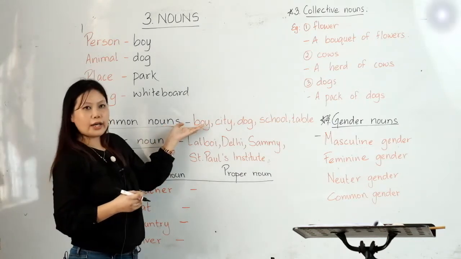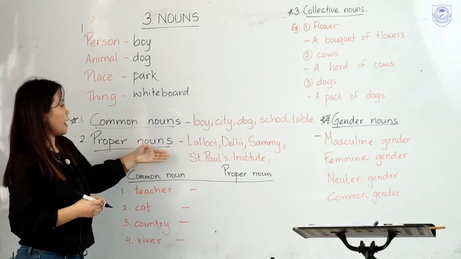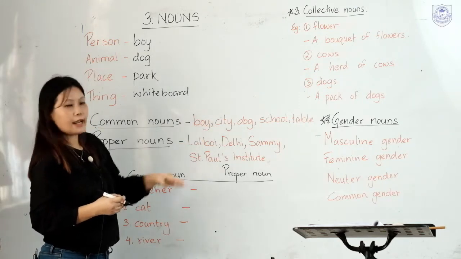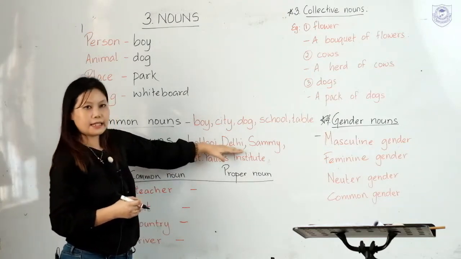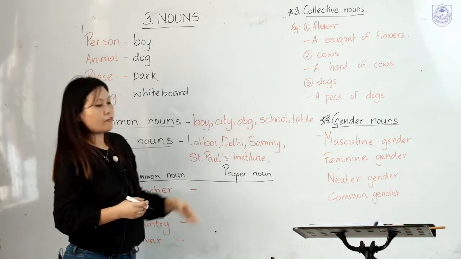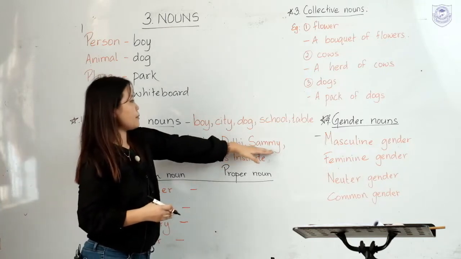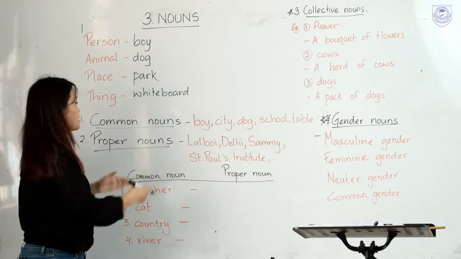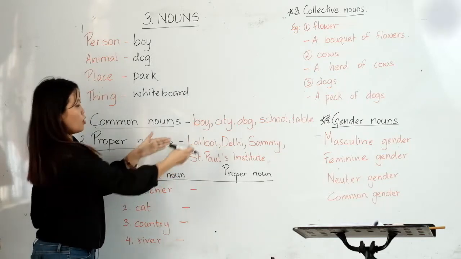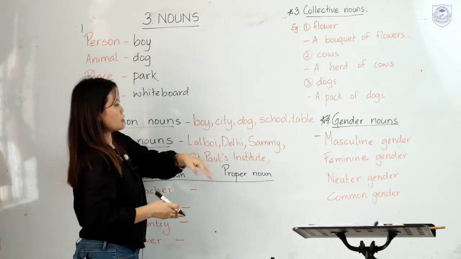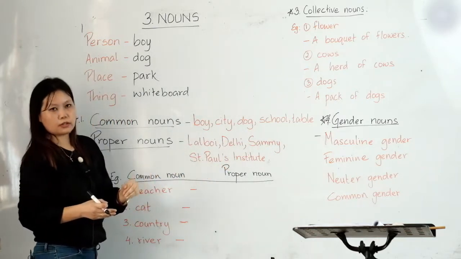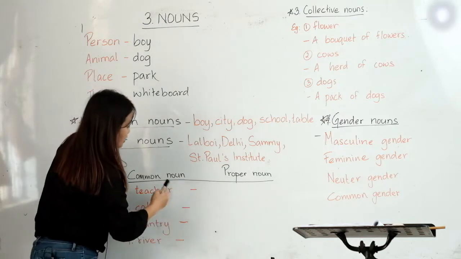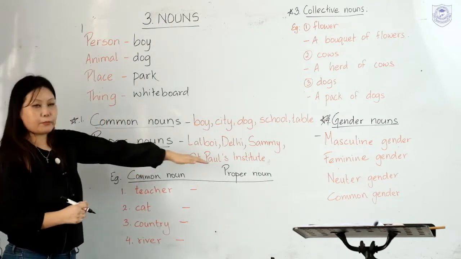Here, for boy, in proper noun, I have written down names, Lalboy. For city, I have written down the name of a city, Delhi. And for dog, I have written down the name of a dog, Sammy. For school, I have written down here, St. Paul's Institute. These are the special name of one person, one place, one animal, and one school. So this is a proper noun. Understand? Now let us differentiate common noun and proper noun.